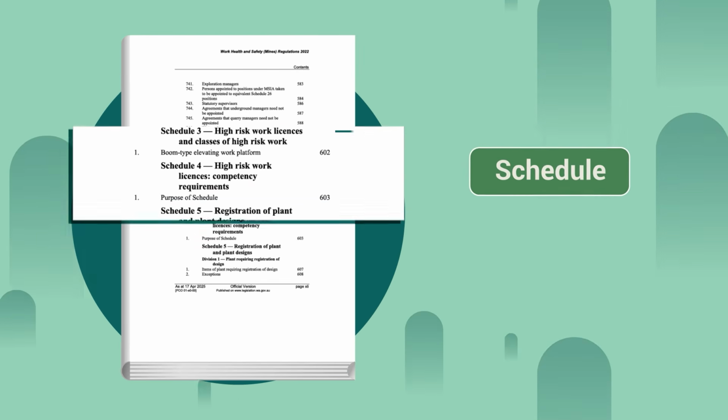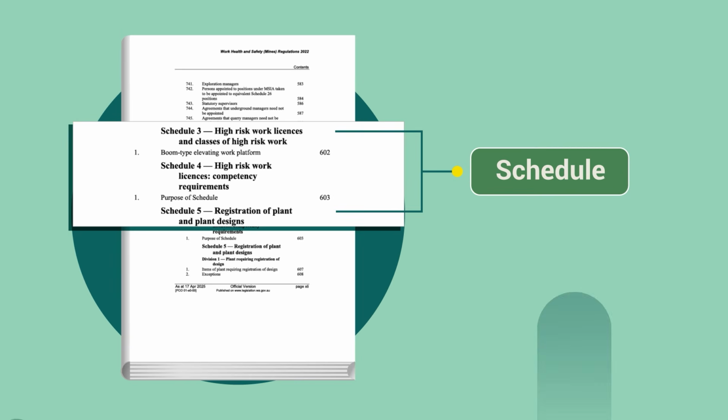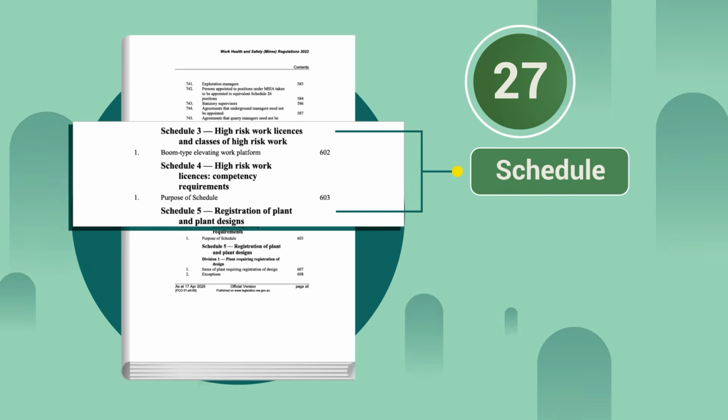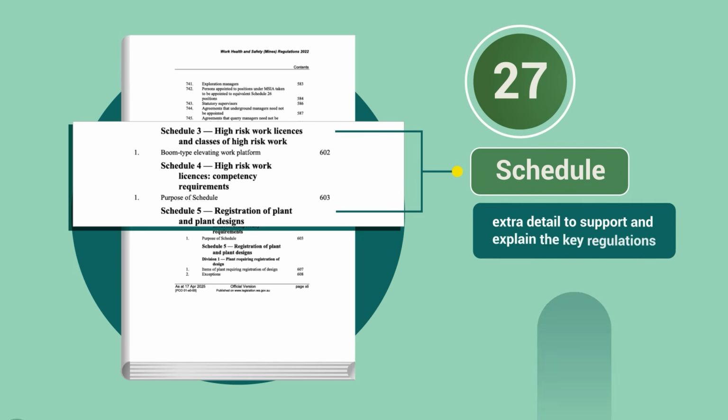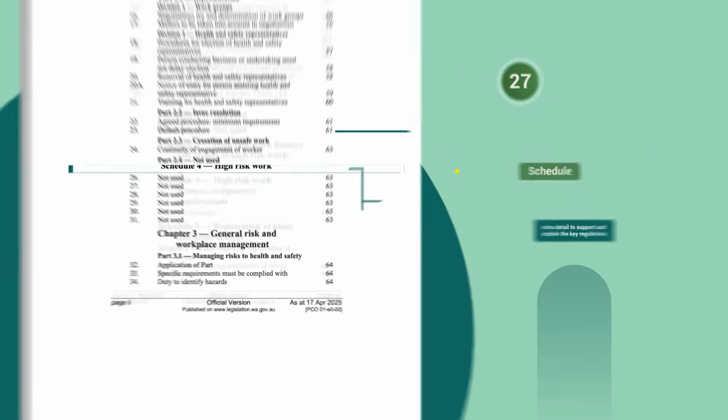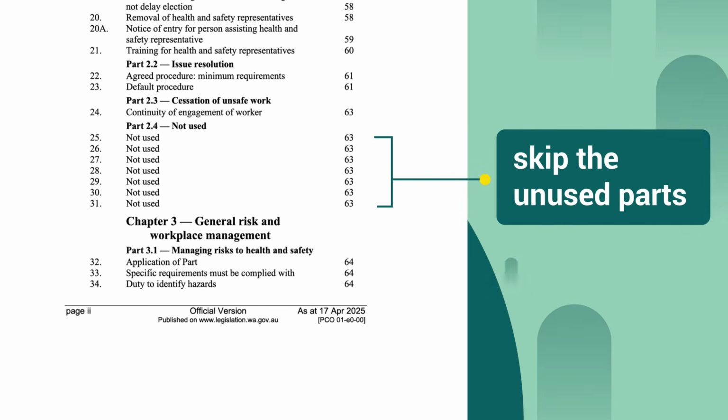A schedule is a section at the end of the regulations. There are 27 in total which provide extra detail to support and explain the key regulations. You can skip the unused parts of the WHS Mine Regulations.